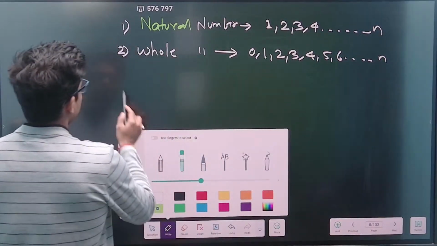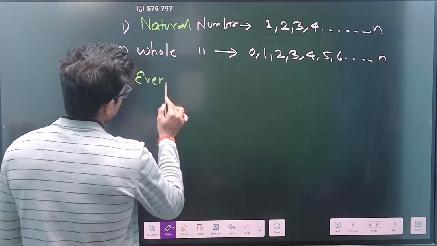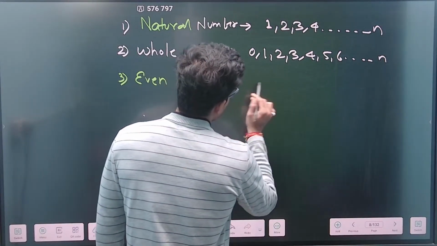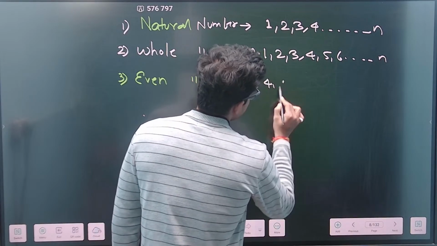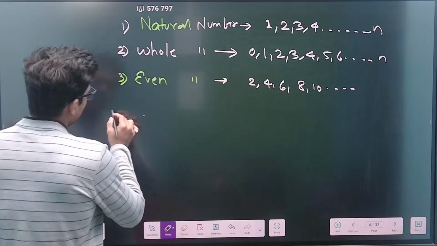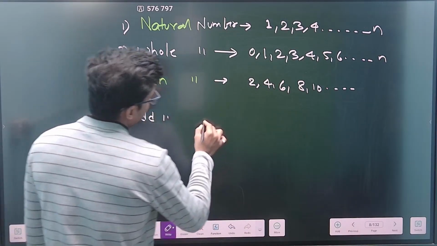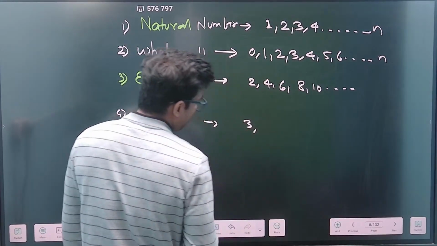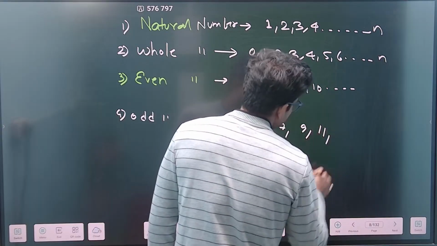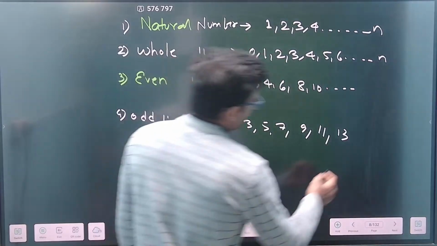Now, my third kind of number is the even number. Even numbers are numbers divisible by 2, which are 2, 4, 6, 8, 10, and so on and so forth, correct? Now, what is an odd number? The numbers which are not divisible by 2. Odd numbers, not divisible by 2, mean 3 is odd, 5 is odd, 7, 9, 11, 13, so on and so forth, correct?